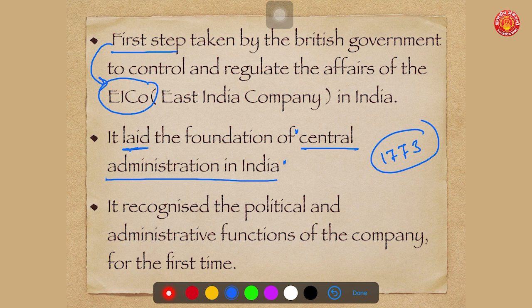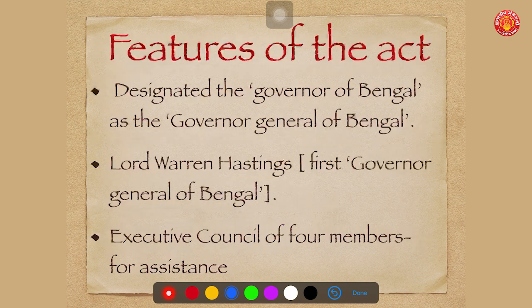And third important thing, it recognized the political and administrative functions of company for the first time. It means company will not be working only for trade purpose, but the company will have political and administrative function was recognized by this act. Like company came as a trader and company got Diwani right by the charter or the announcement made by Mughal emperor, but it was this Regulating Act of 1773 which recognized the company's political and administrative function, that company will carry out political and administrative functions also along with the trading functions.